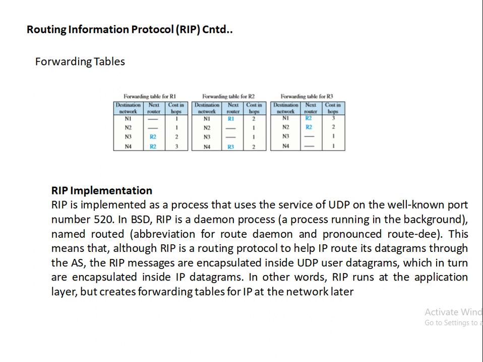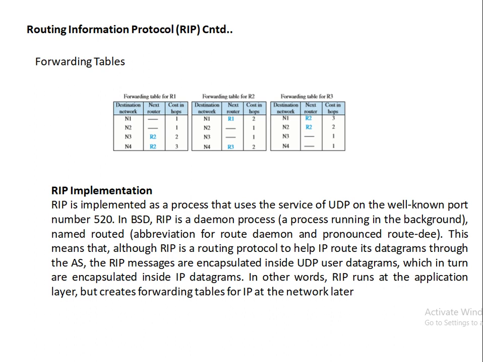As I said, it uses the services of UDP. It means RIP is an application layer process which uses UDP, which in turn is encapsulated in an IP datagram. As we know, when information moves from the upper layer to the lower layer, it is encapsulated into different formats.